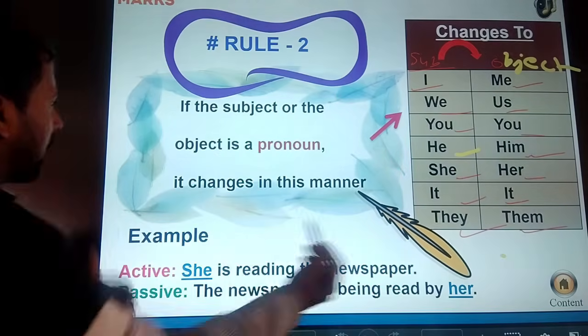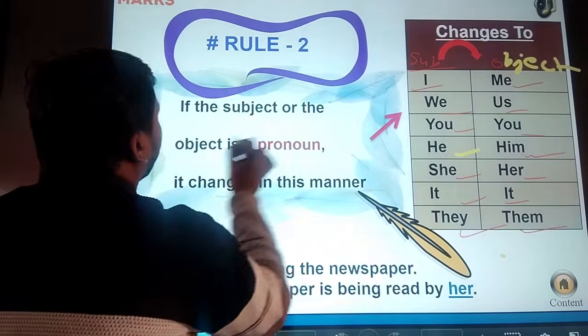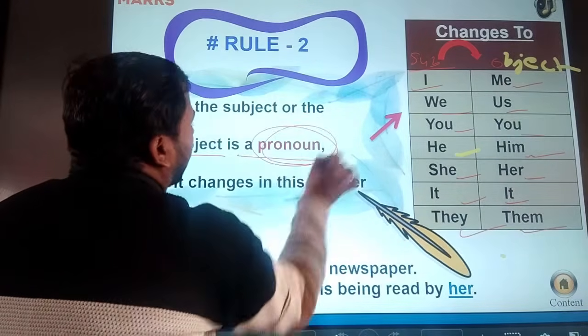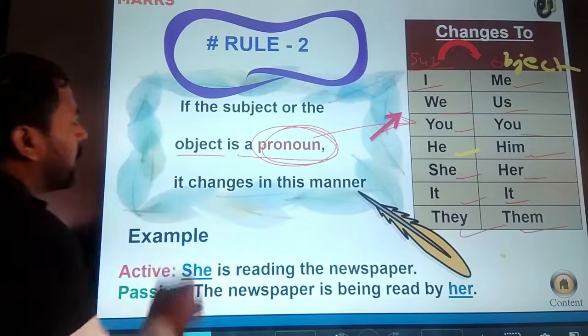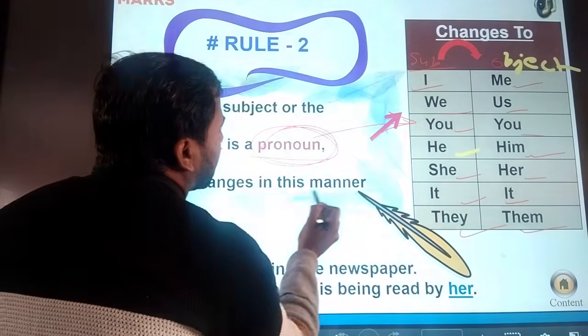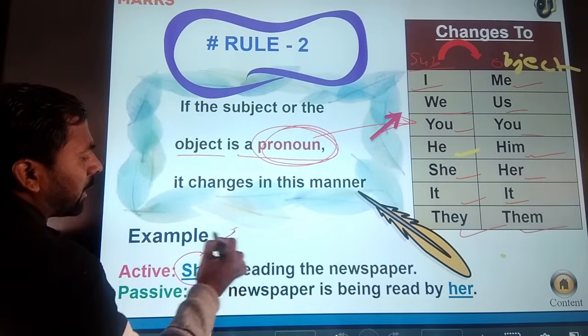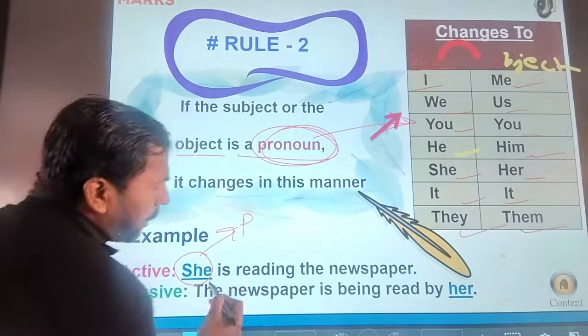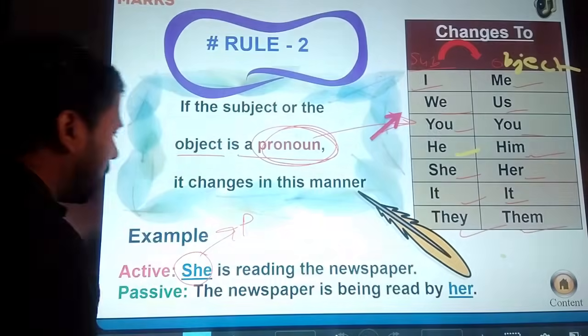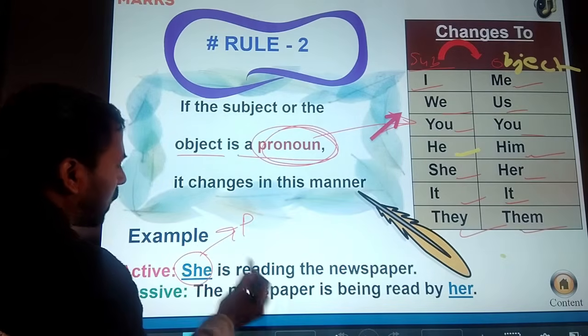And you can see here, if the subject or the object is a pronoun, it changes in this manner. How can it change from the active voice? She is a pronoun word, and when we convert into the passive voice, this pronoun changes. It is a subjective form.